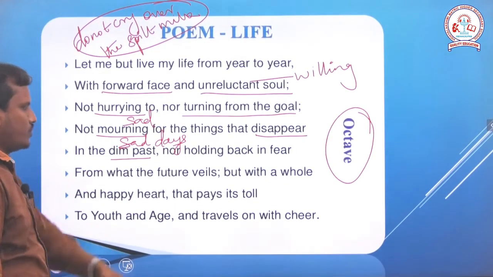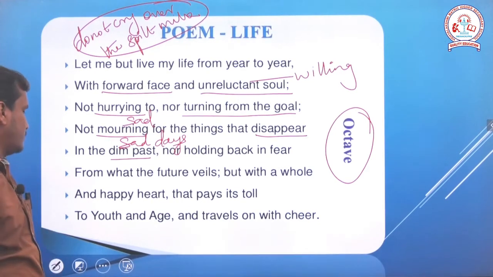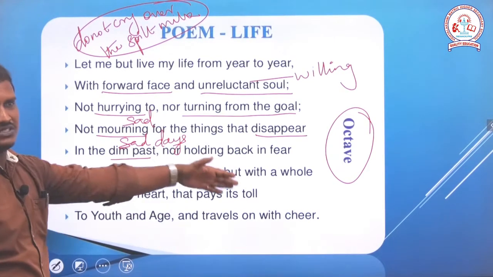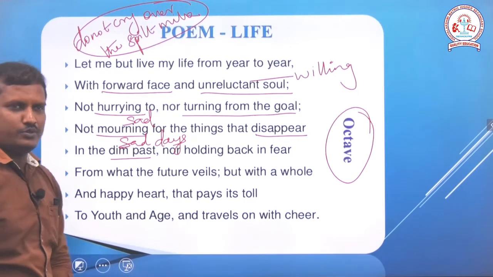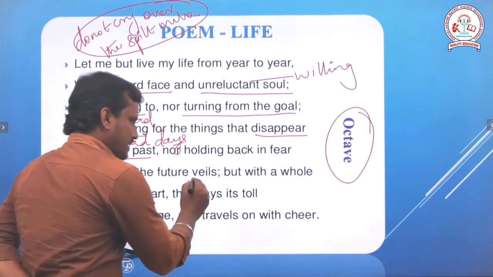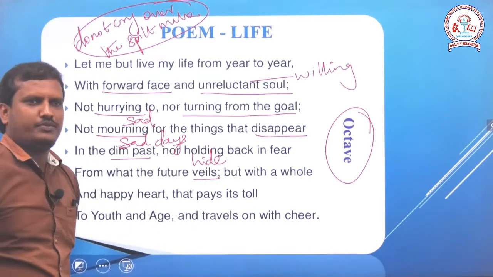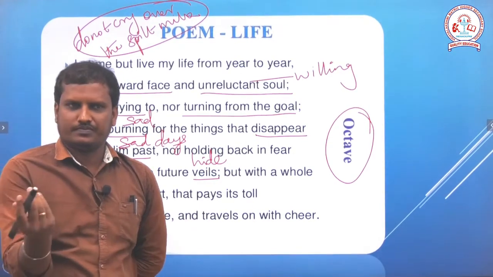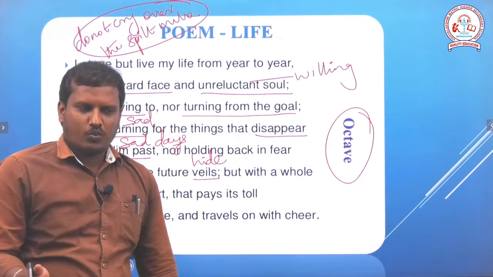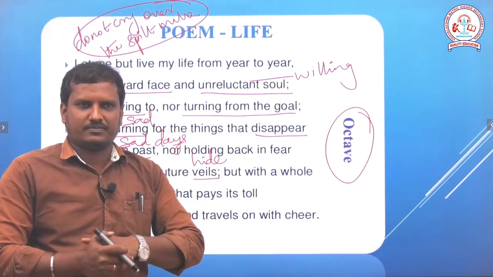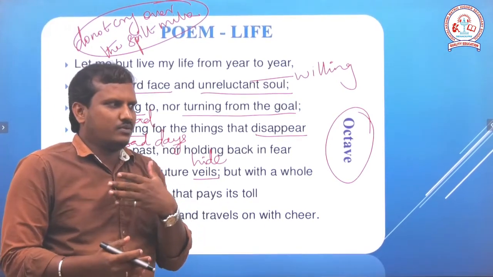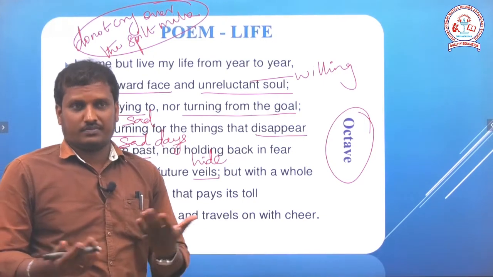From what the future veils, but with a whole and a happy heart that pays its toll. Veils means hides. What the future veils, we don't know. No one knows what the future has for us. We may have a good and a bad thing, both.